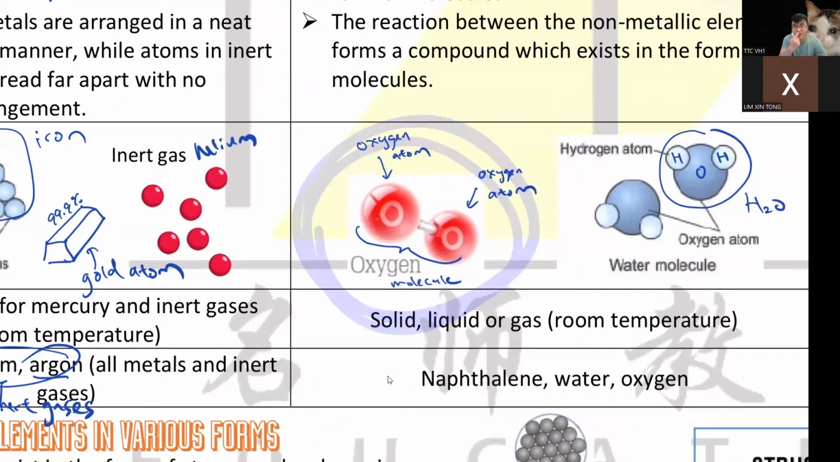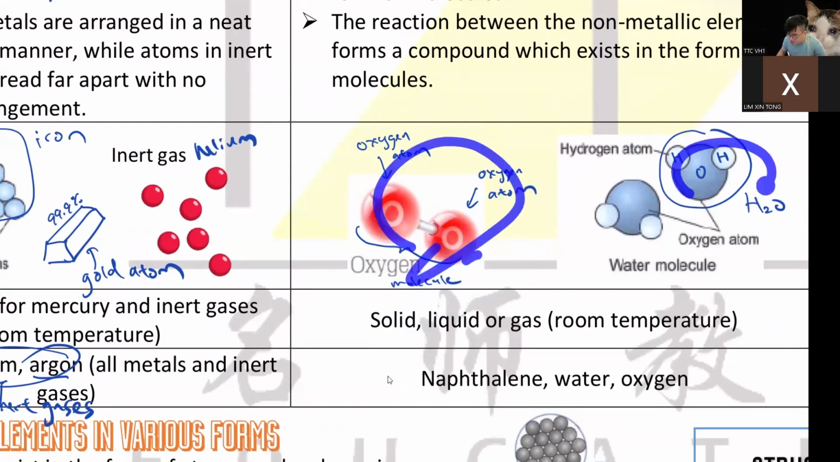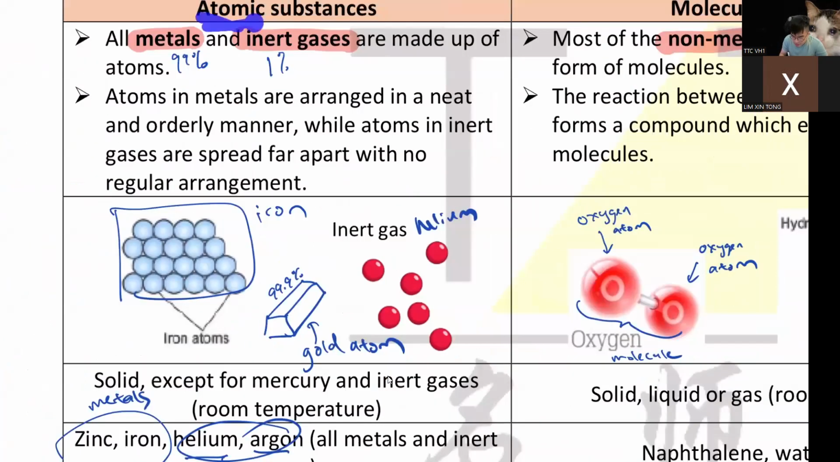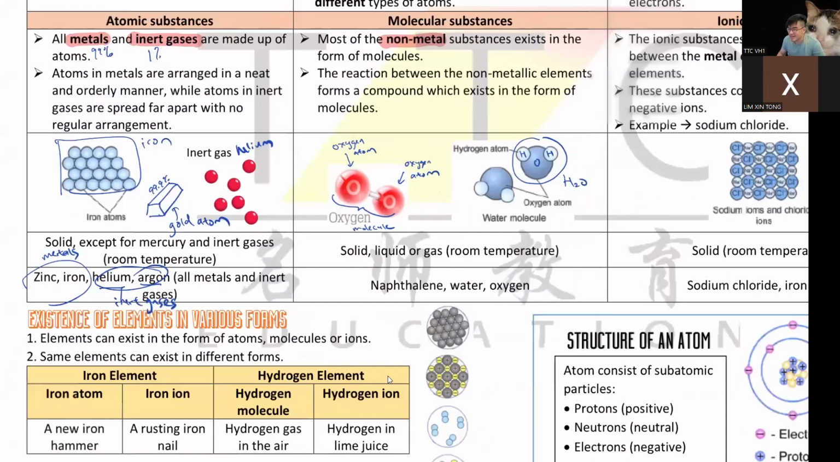Right? Because just now you see, oxygen gas. This is the oxygen you breathe in. It's an oxygen molecule. Is this metal? No. Water. Is this metal? No. It's molecule. Both are molecules. Both are non-metals. Right? So whenever you see molecule, you will think of non-metal. When you see atom, you think of metal. Can understand?